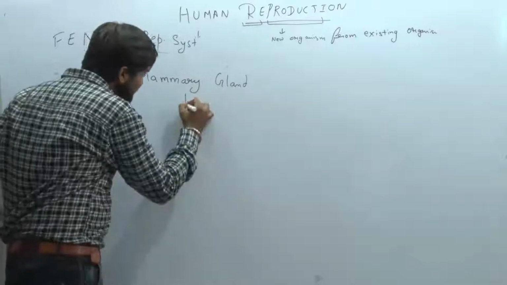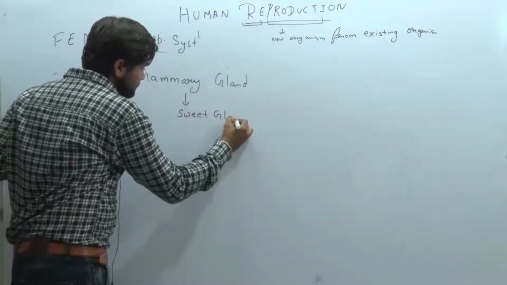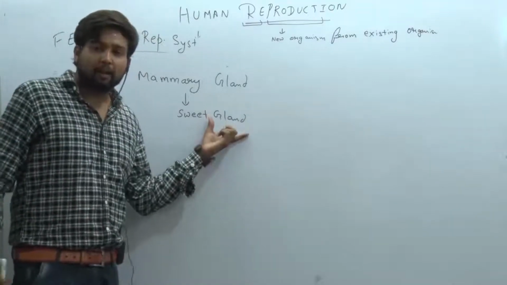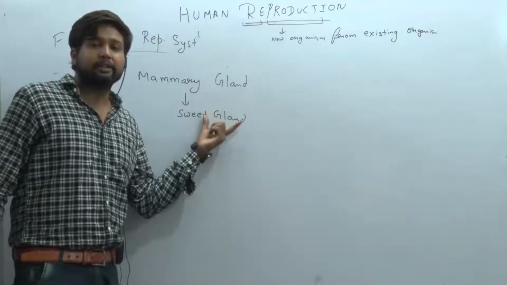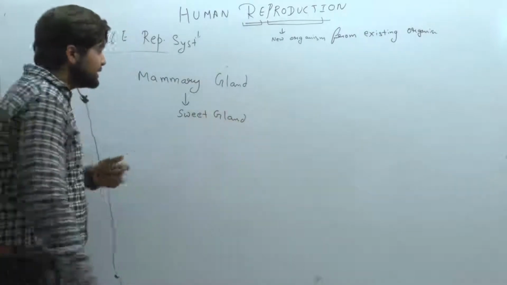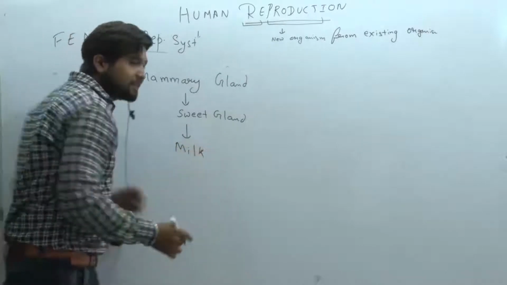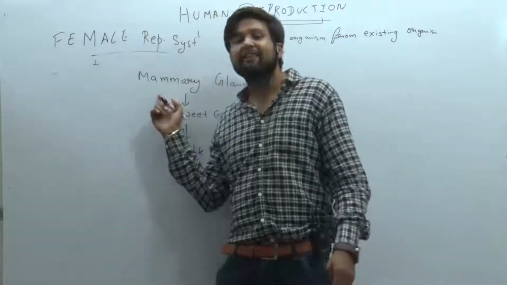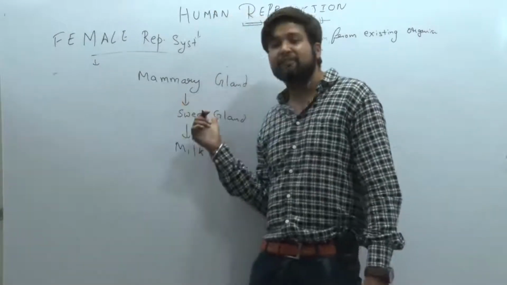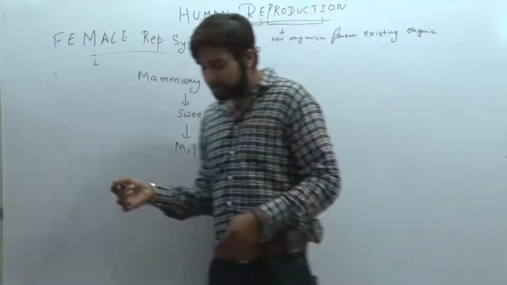What is the mammary gland? It is a modification of a sweat gland. Is it found in the male? No. The mammary gland is not developed in the male. It is found only in the female. That is why the female can feed milk to their babies. Is it possible for males to feed milk to babies? No, because we don't have developed mammary glands, but the female has developed mammary glands which feed milk to the baby or their children.